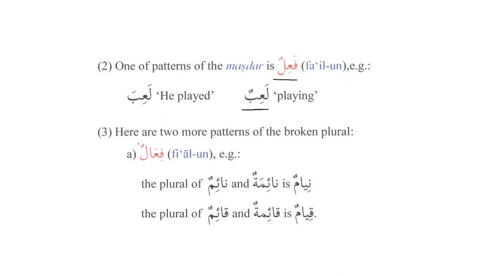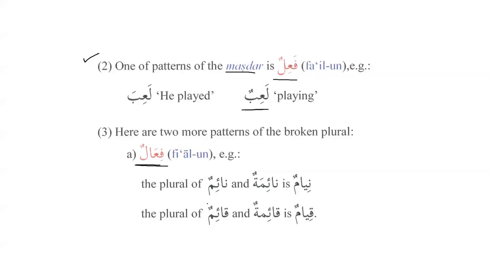And here are 2 more patterns of the broken plural. So this is the pattern of masdar, and here we have the patterns of the broken plural. Fi'alun, we have learned about fi'alun in book number 1, like jibalun, like biharun, like kilabun.